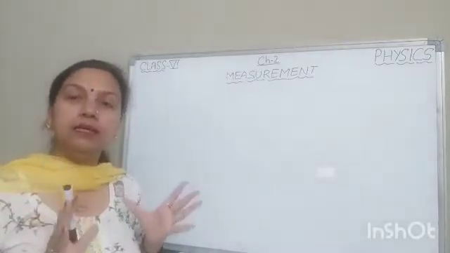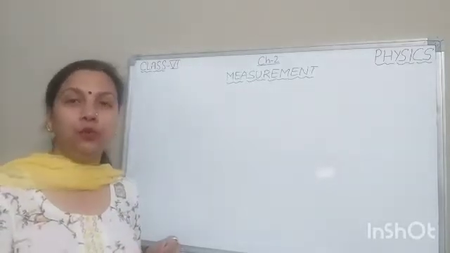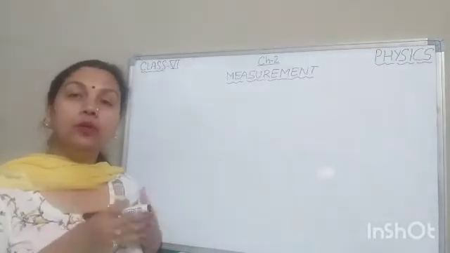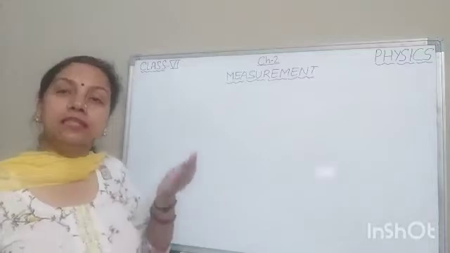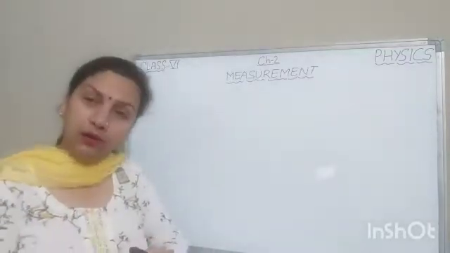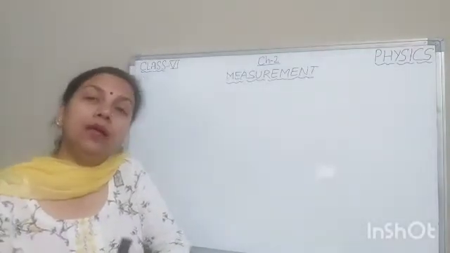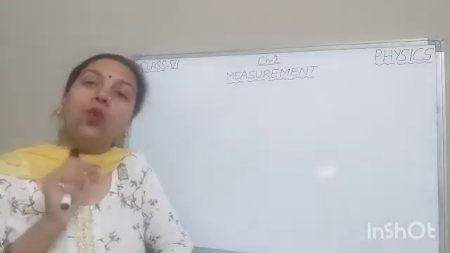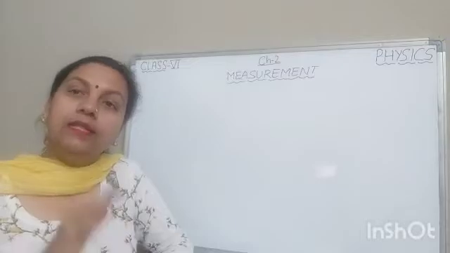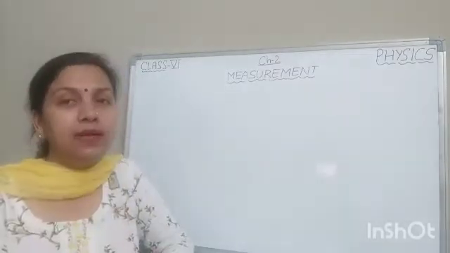Children, measurement is the basic of science and it plays an important role in our daily life. We have to measure space, time, distance and many other things which we do come across every day. For example, at what time should you get up? At what time do you start to go to school? These questions are related to time. We have to measure the time.